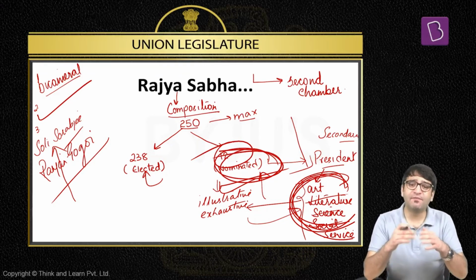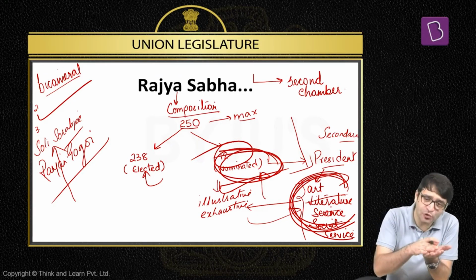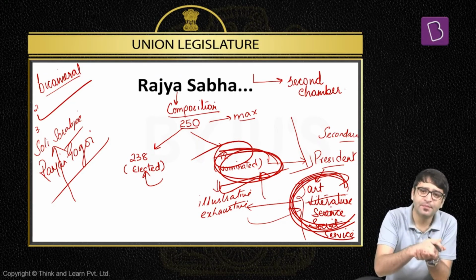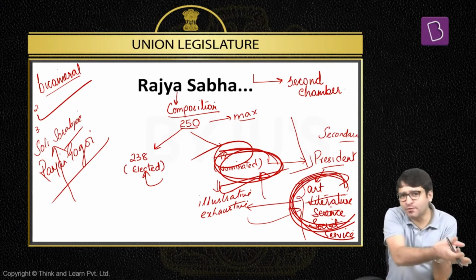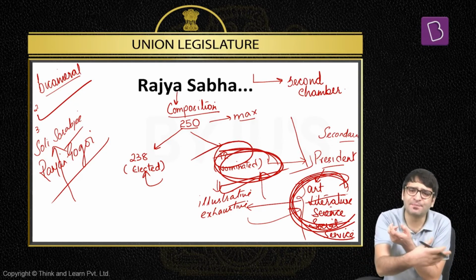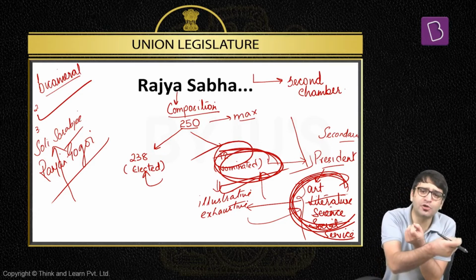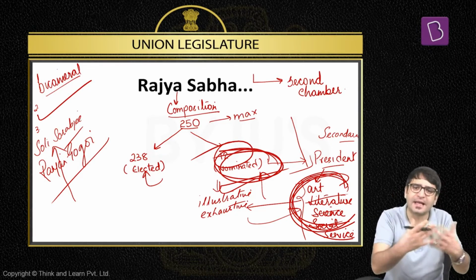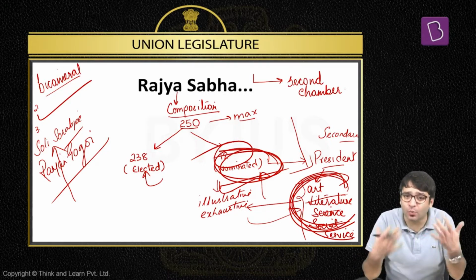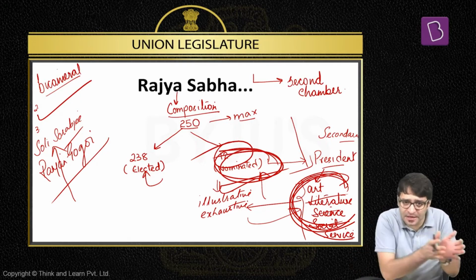Justice Ranjan Gogoi, while he was the Chief Justice of India, could not be nominated to Rajya Sabha. Never. Justice Ranjan Gogoi's term got over. Now he's just like an ordinary man. And just like an ordinary man, he was nominated to the Rajya Sabha because he has done something good in the legal services. It is because of his contribution to the law that he was nominated. But he's not a judge now. His term as Chief Justice of India is over. He's like an ordinary man who has done something exceptionally well in the field of law. That is why he was nominated by the President to the Rajya Sabha.